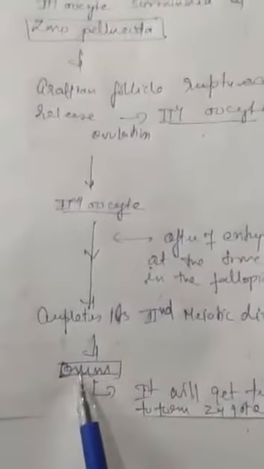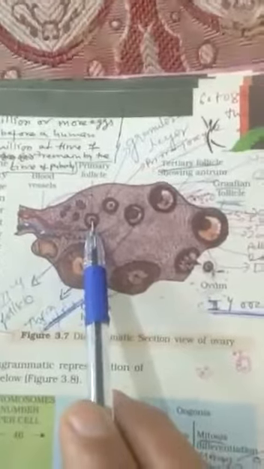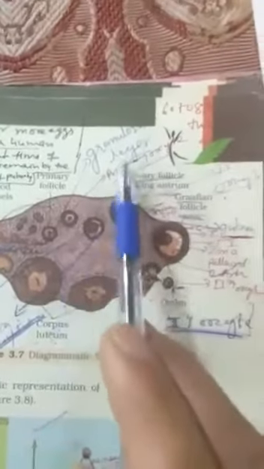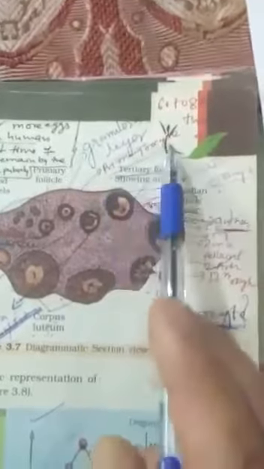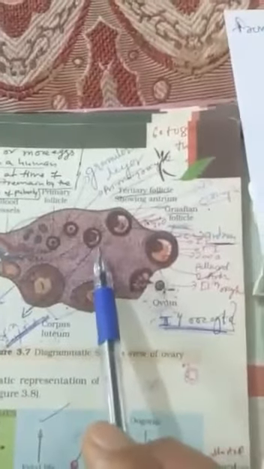So it is a little bit complicated process in comparison to spermatogenesis. Now I am showing the whole process in this structure. This is the blood vessel, let it be. This is the primary follicle. In the primary follicle, the primary oocyte is there, in which the first meiotic division is arrested. Now it is surrounded by the granulosa layer. I have labeled it myself, granulosa layer, in which the primary oocyte is there. And now it will be called secondary oocyte. I have labeled it here. The secondary oocyte will further be covered by the theca layer.